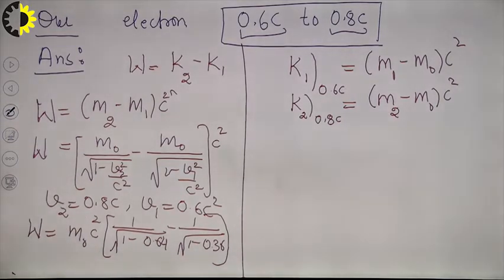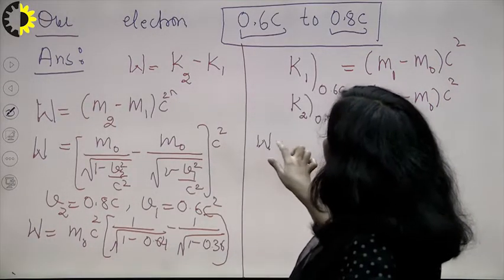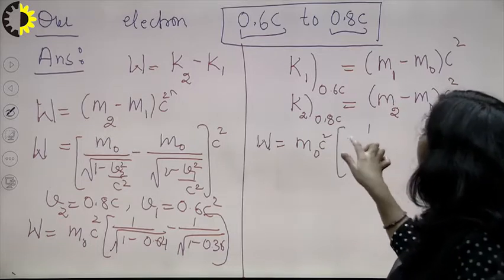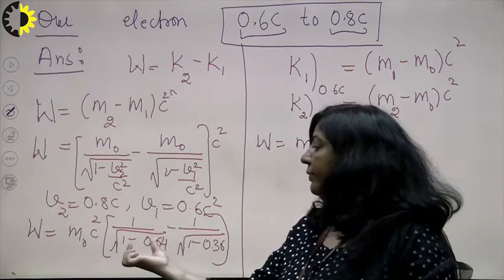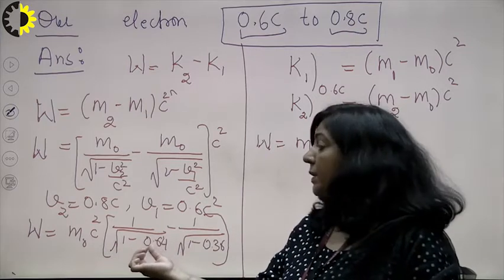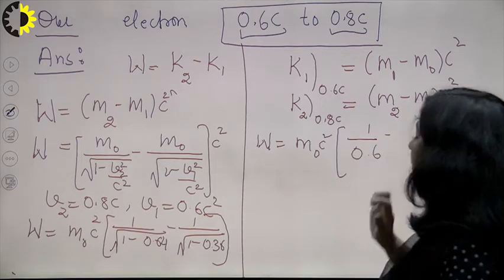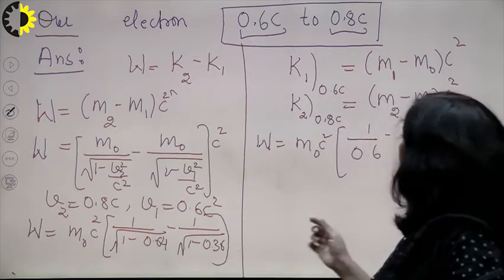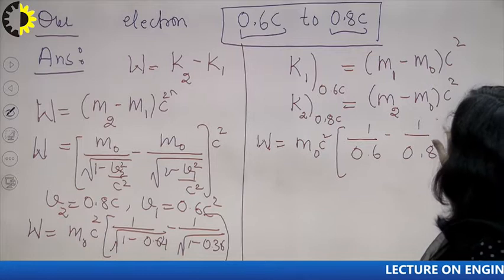So after substitution you are getting the work done is equal to m naught C square into 1 upon, now you have under root 1 minus 0.64. So after subtraction you will get 0.36, and outside this under root you will get 0.6 minus 1 upon under root 0.36, and under root of 0.64 will be equal to 0.8. So you are getting this.